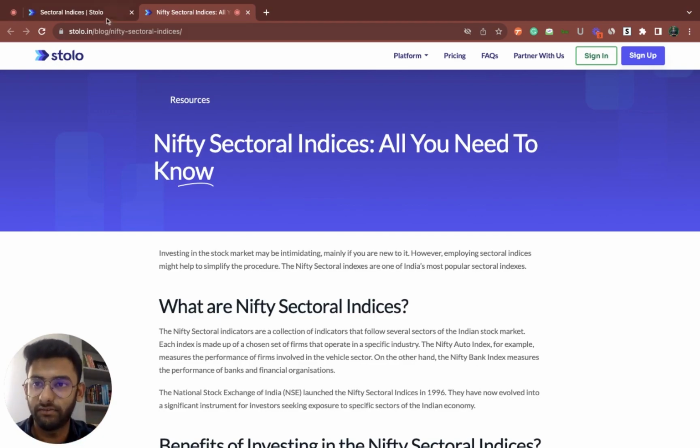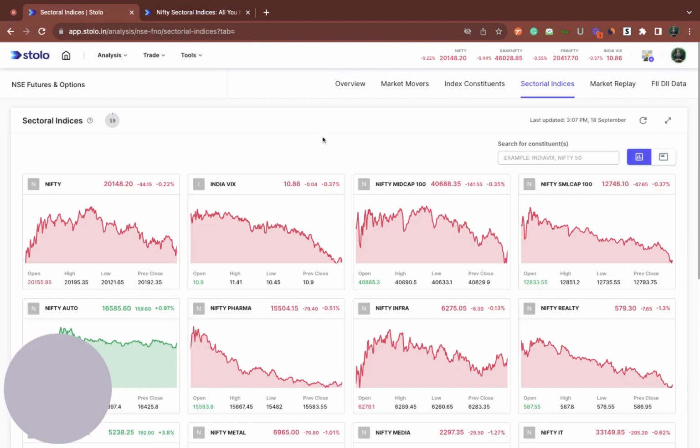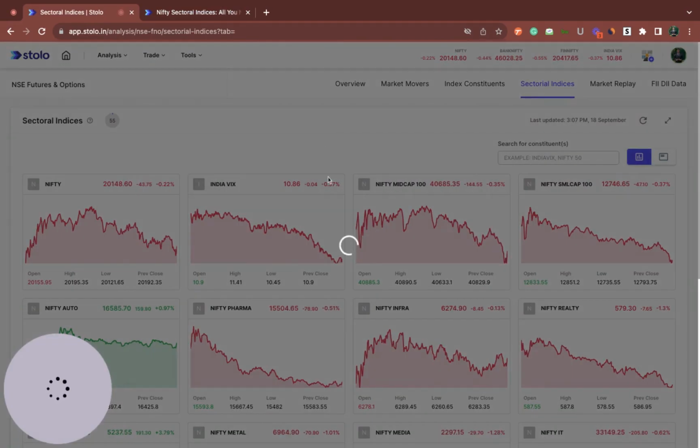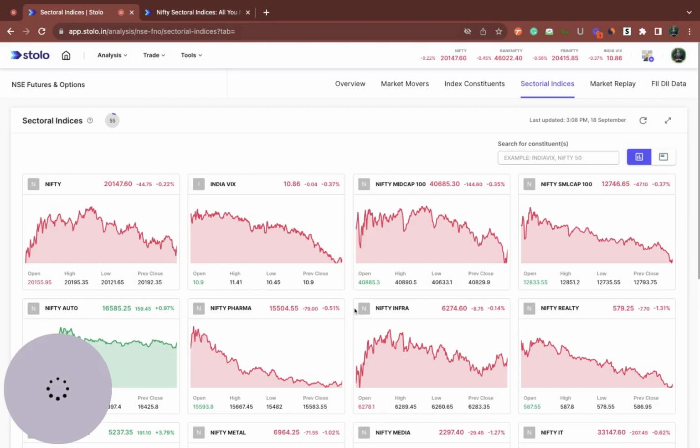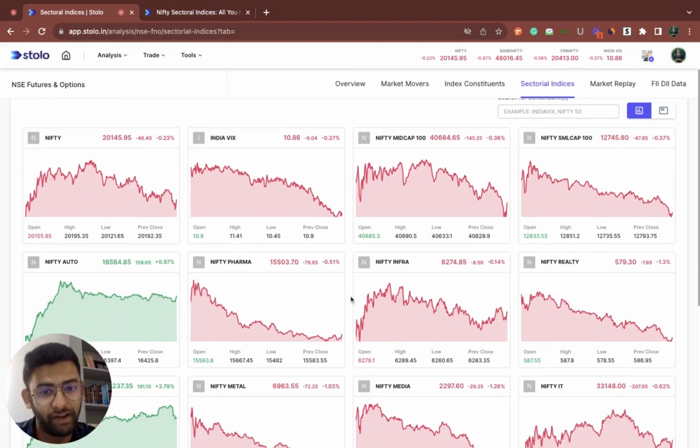If I open it here on Stolo itself, for today's example, we shall take Nifty Pharma. Nifty Pharma is the sectoral index. Inside Nifty Pharma, we have a lot of pharmaceutical stocks. That is your main product companies, and you have your suppliers as well as your manufacturers in there. All of these stocks are considered inside this sector. It wouldn't be only the main product.